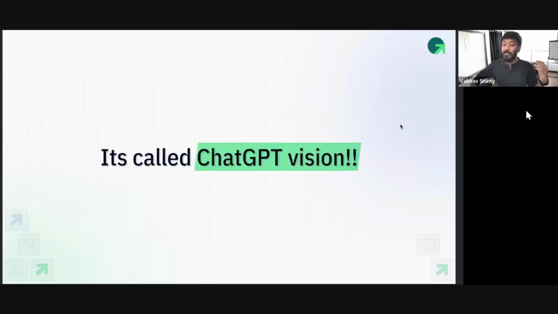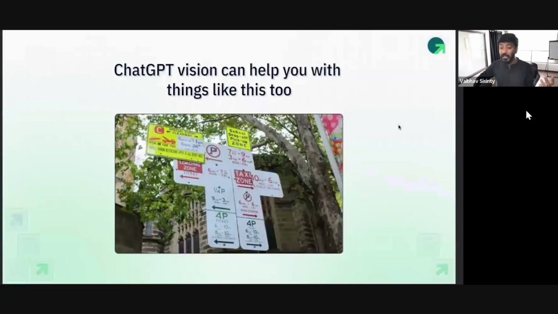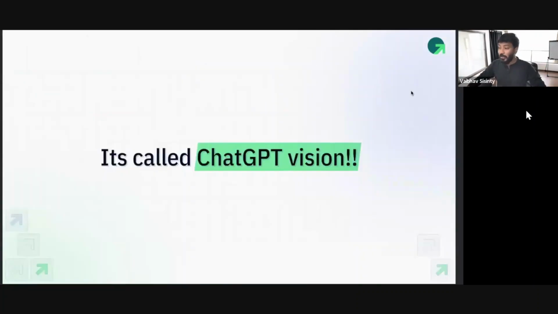What if I tell you ChatGPT now has eyes? Yeah, Google Analytics or any platform for that matter. ChatGPT now has eyes. Yes, it's called ChatGPT Vision. That is, you can upload an image into ChatGPT and ask it to understand the image and give us insights, right? So let's quickly do that.